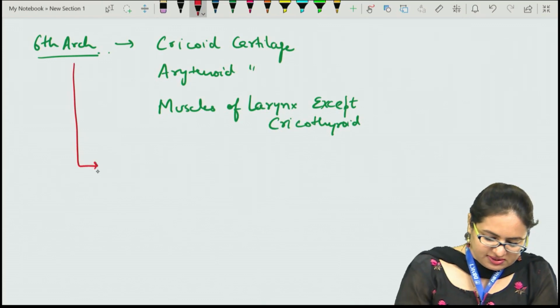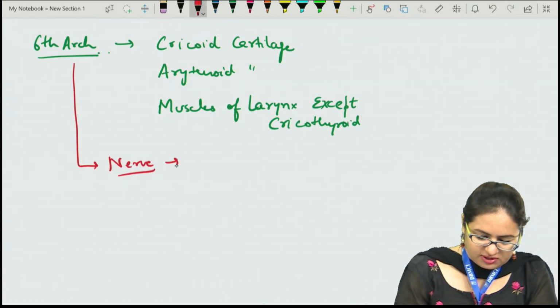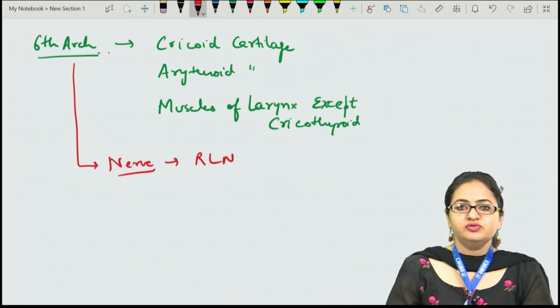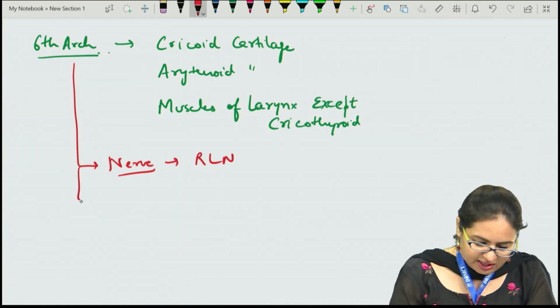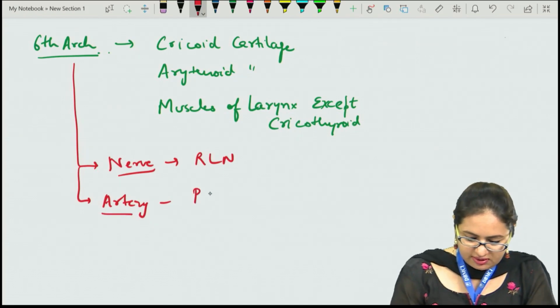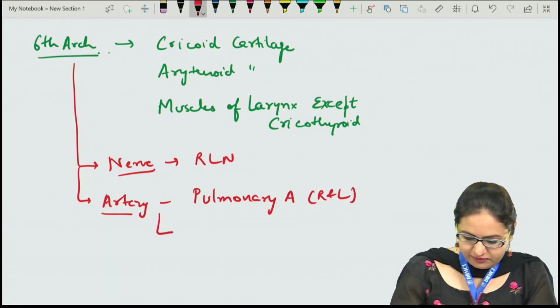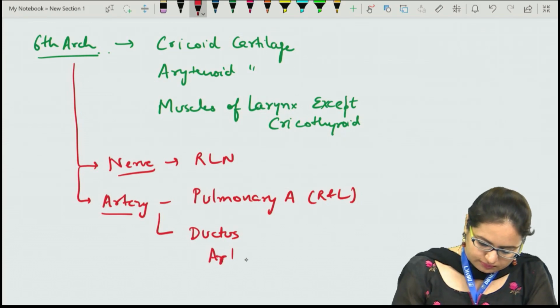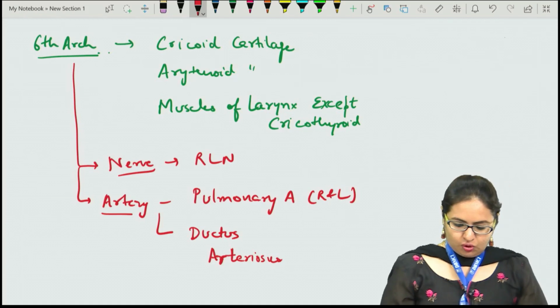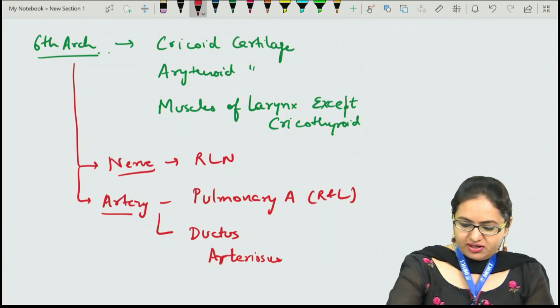The nerve for the sixth arch is the recurrent laryngeal nerve, which is again a branch of the vagus nerve. The artery which develops from the sixth arch is the pulmonary arteries, the right and left. And on the left side, it is also giving rise to the ductus arteriosus. So all these are the derivatives of the pharyngeal arches.